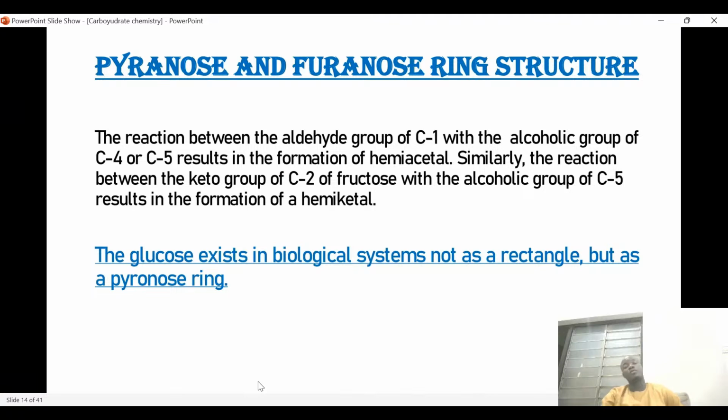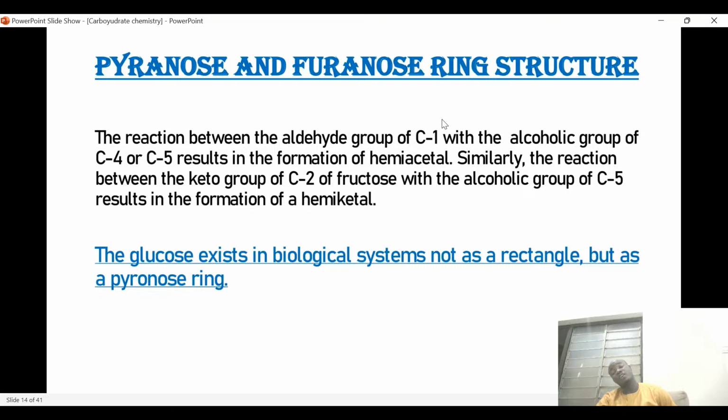So then the next one is the furanose and pyranose ring. The reaction between the aldehyde group of carbon 1 and the alcohol group of carbon 4 or carbon 5 results in the formation of a hemiacetal.